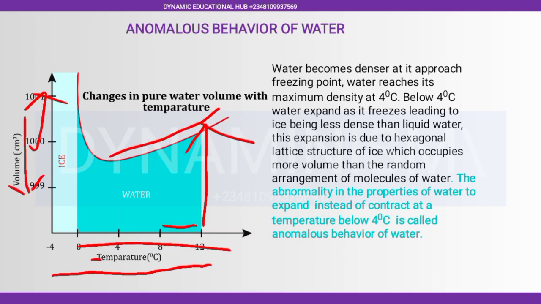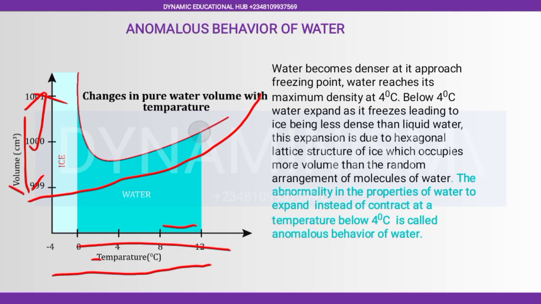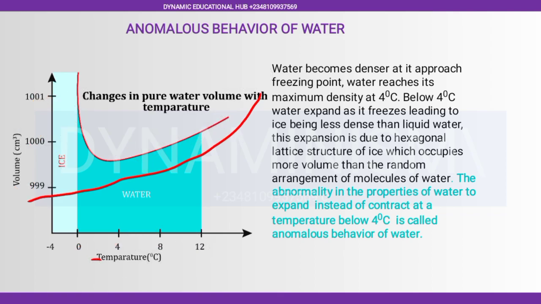So your normal graph should look like this, coming down like this. Going up, volume goes up.